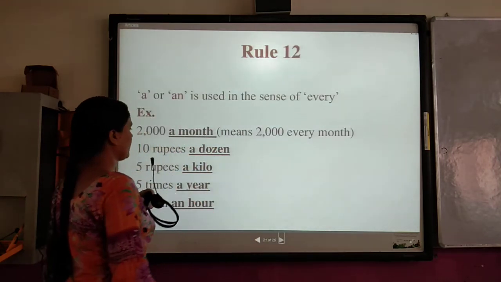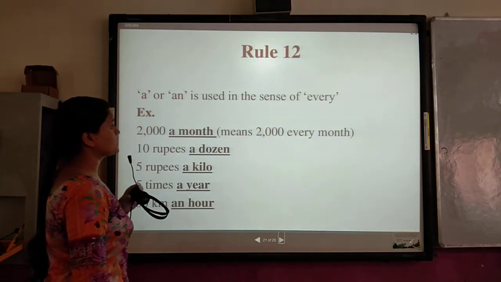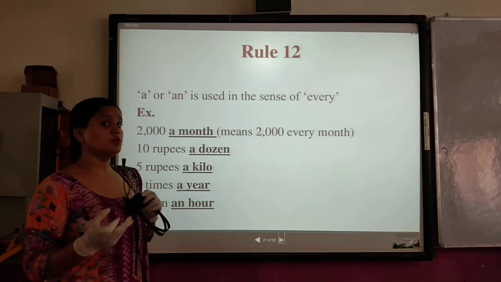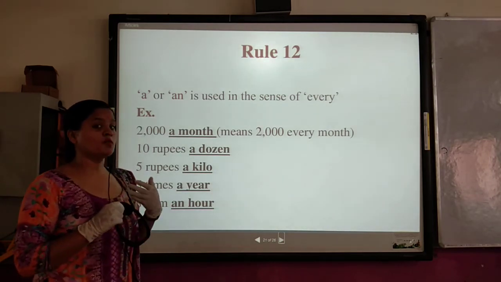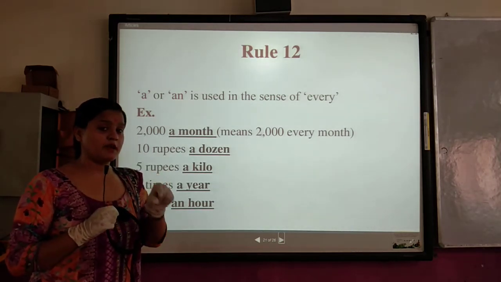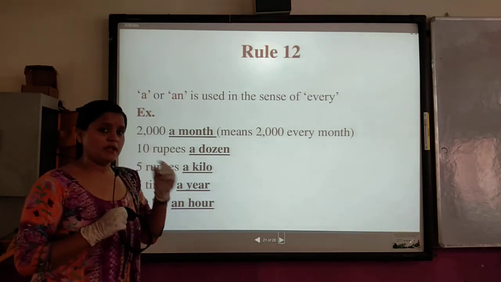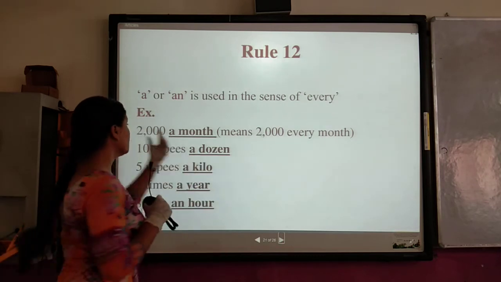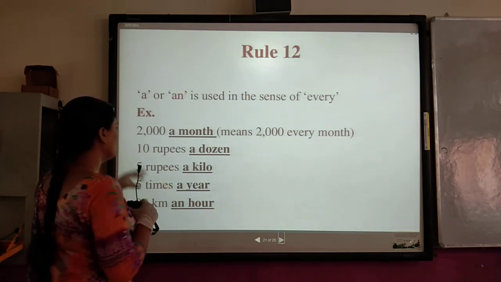Okay, a or an is used in the sense of every. In the sense of every, we also use a. It means if we don't want to use the determiner every, the word every, we also can use, sometimes, certain times, the word a. Let's see.